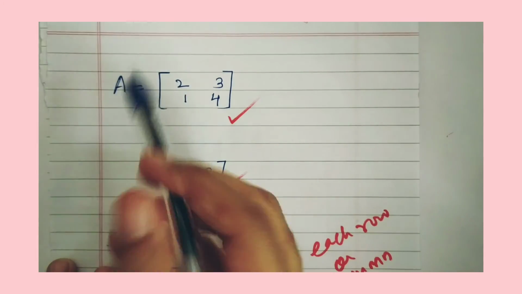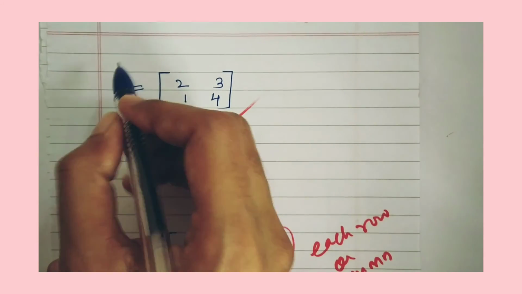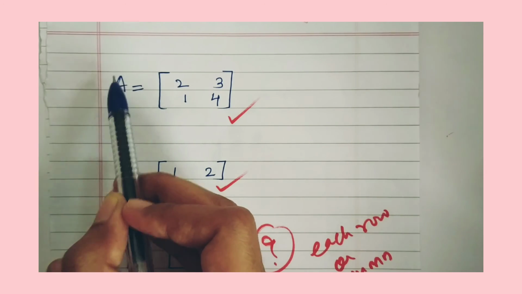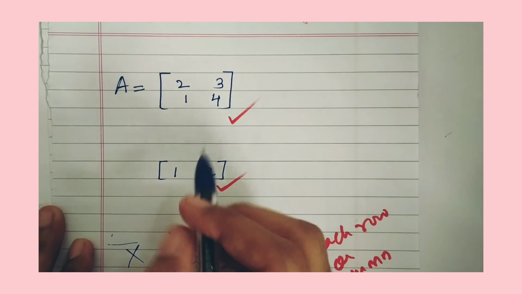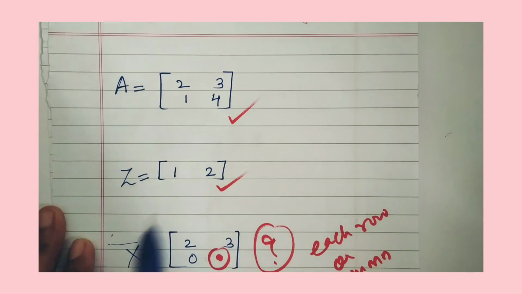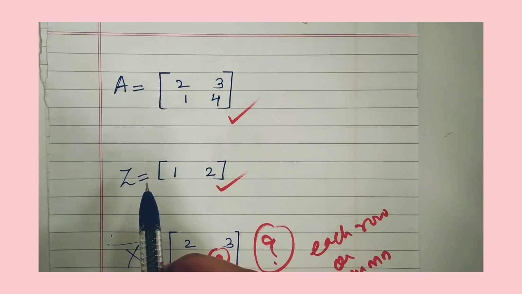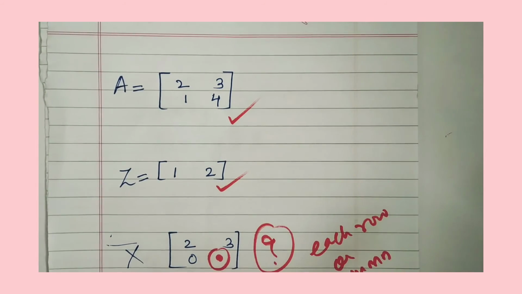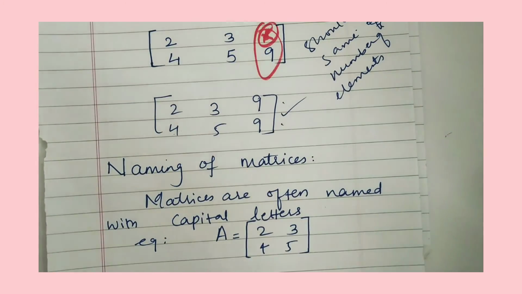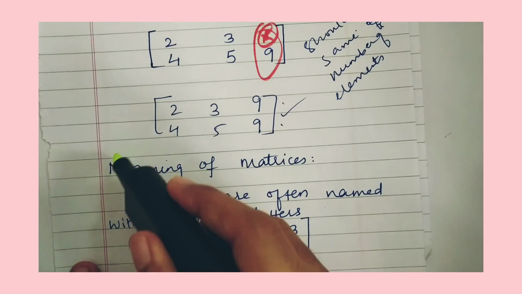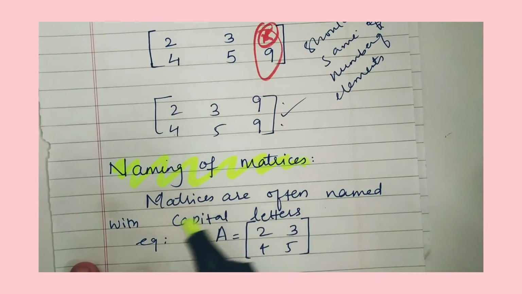Any capital letter from the English alphabet can be used, but it has to be capital. Now this is also a matrix, so you can say Z is equal to this: a capital letter, followed by equal to, and your matrix. So I've written this for your understanding of naming matrices. Matrices are often named with capital letters, and here is one example: A, the capital letter, equal to, followed by your matrix.